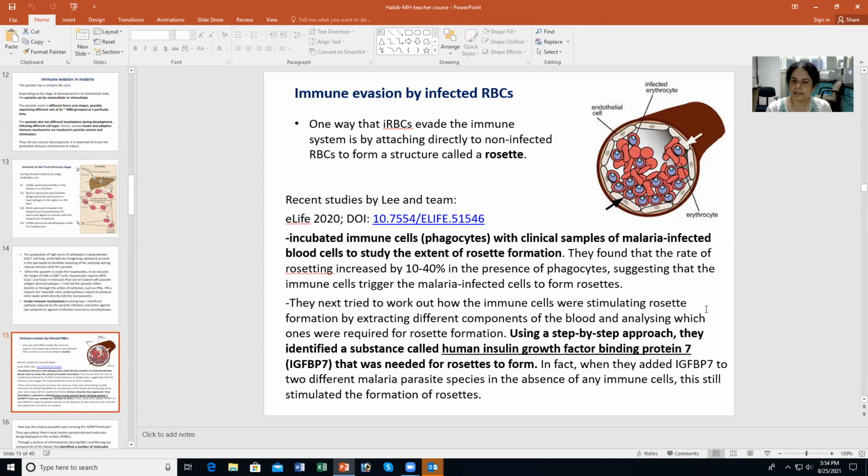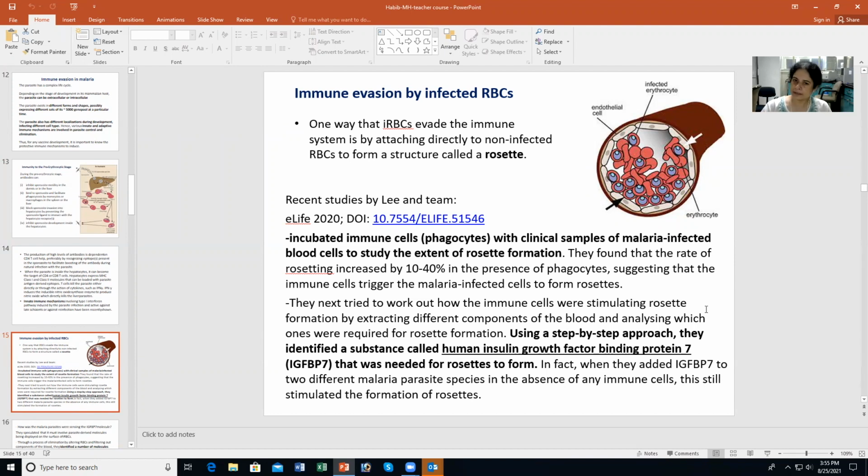They next tried to understand how these immune cells were stimulating rosette formation. So they extracted different components from the blood, analyzed them, and tried to see which of these was important for rosette formation. And when they used a step-by-step approach, which also included some genetic maneuvering, they identified a substance called human insulin growth factor binding protein 7, IGFBP7, that was required for formation of rosettes.